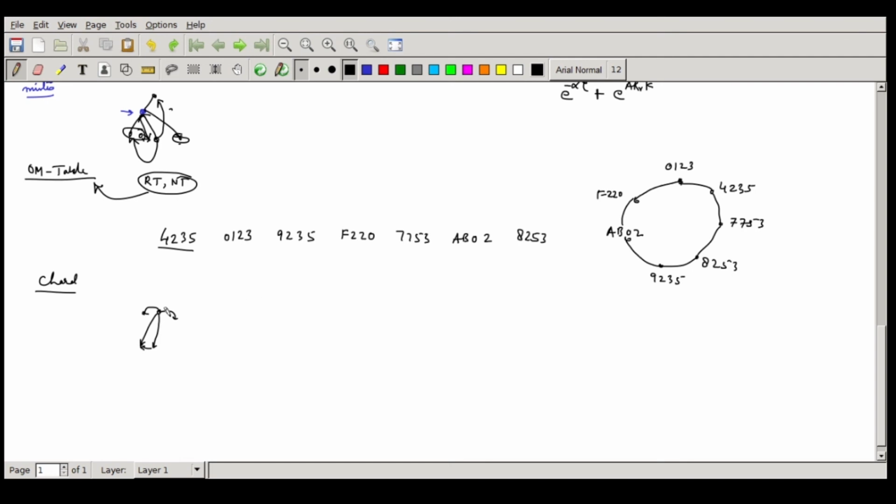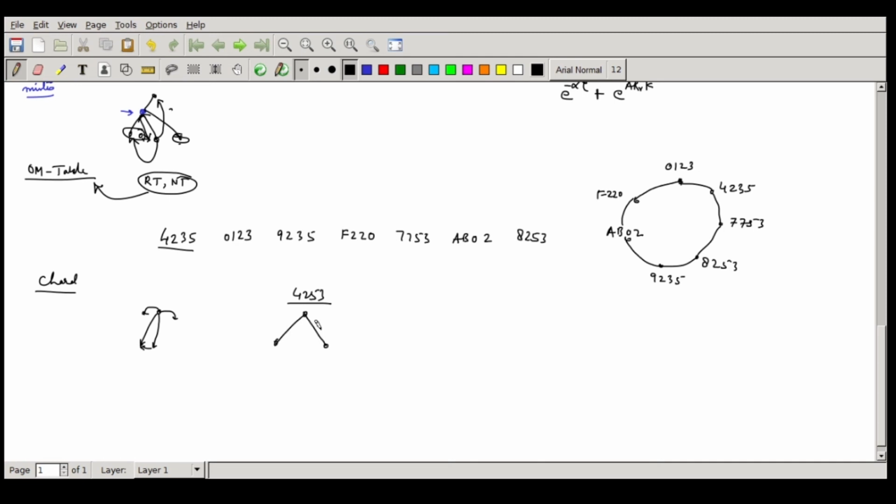So 4253 in the beginning, because there is no OM table, you have only a routing table. I am also assuming there is no neighbor table here. So this is not Pastry, this is Chord. Chord does not worry about the neighbor table, it is not required. This is only based on the numerical closeness essentially which matters here. So 4253 will now give a feed. These are the nodes participating in the DST layer for the overlaid multicasting. We'll find out who the neighbors are.